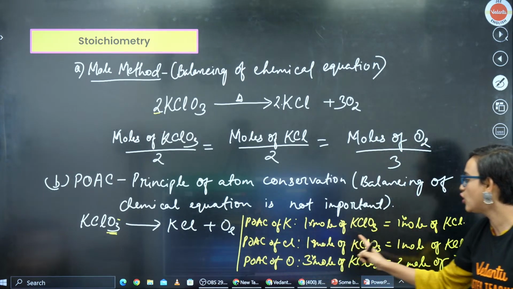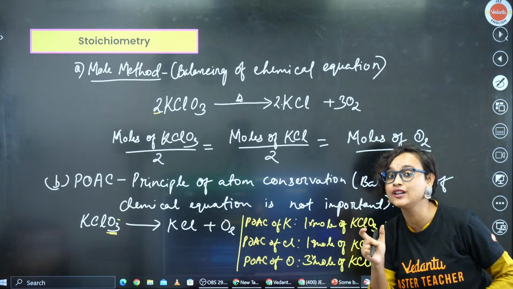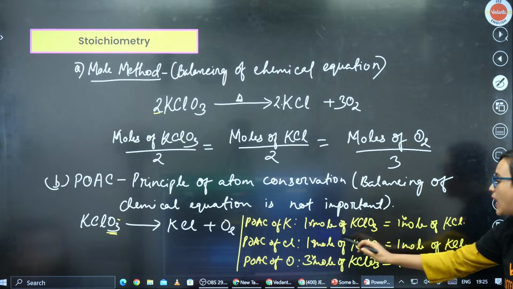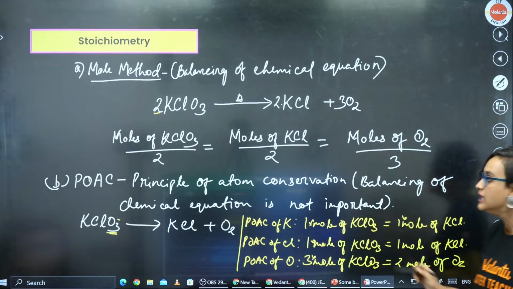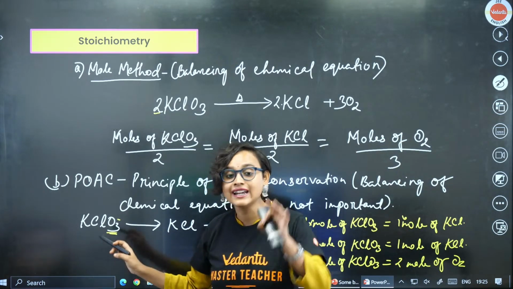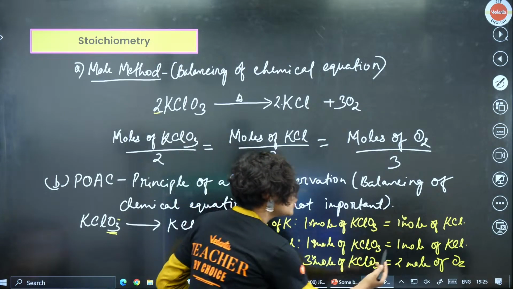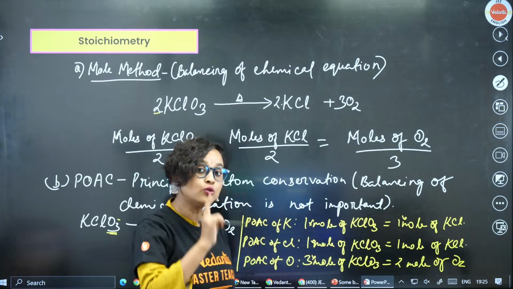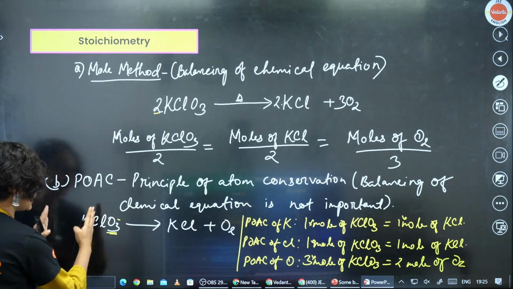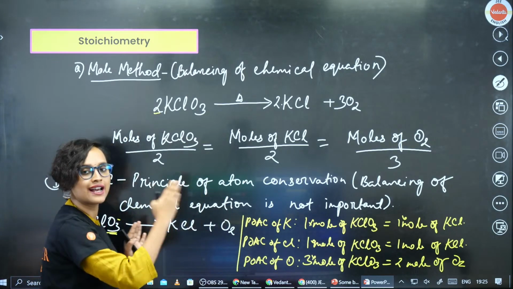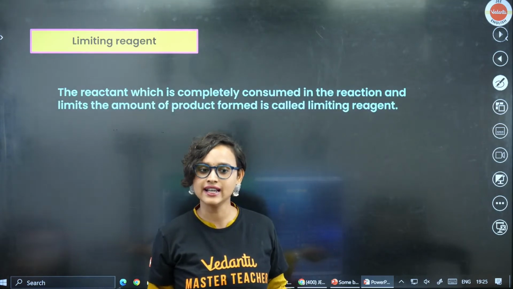1 into mole of KClO3 for Cl. When we are finding the POAC of chlorine, we see that 1 into mole of KClO3 is giving you 1 into mole of KCl. But in case of oxygen, we see that 3 into mole of KClO3 is giving us 2 into mole of O2 on the other side. So basically what we are doing is we are equating the reactant to the product side. That's it, right?